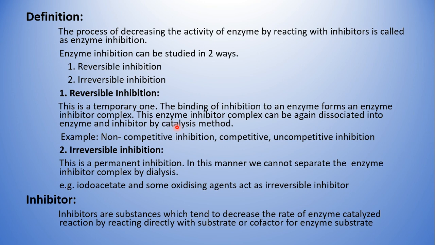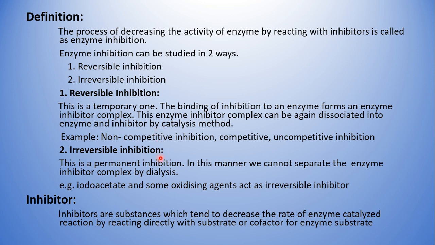But if you are able to dissociate the bond between the inhibitor and the enzyme by some catalysis method, then obviously the enzyme can retain its activity. The types of reversible inhibition are non-competitive inhibition, competitive inhibition, and uncompetitive inhibition. So reversible inhibition is a temporary one, and we can get the activity back.